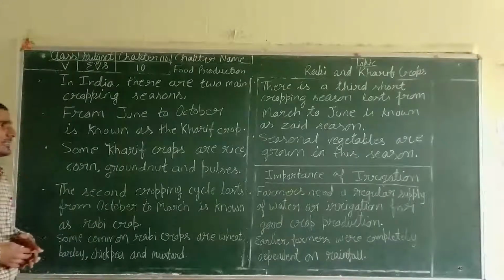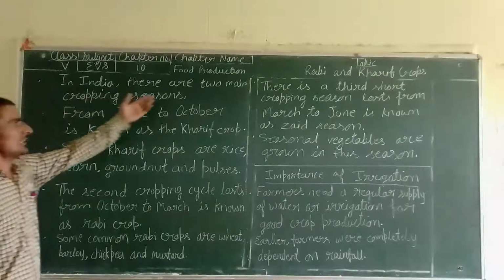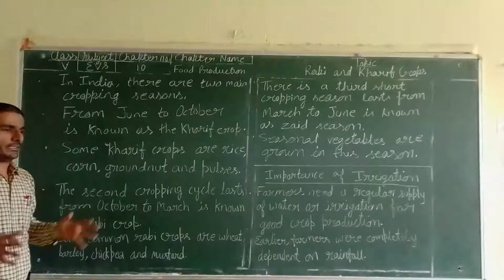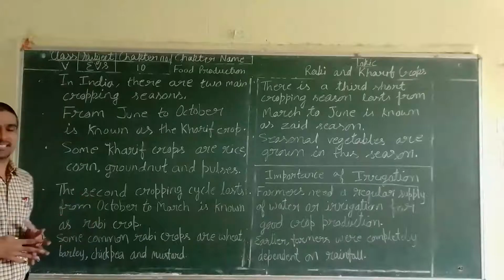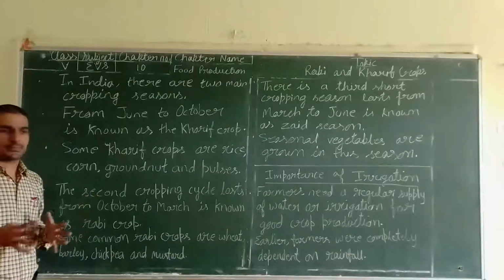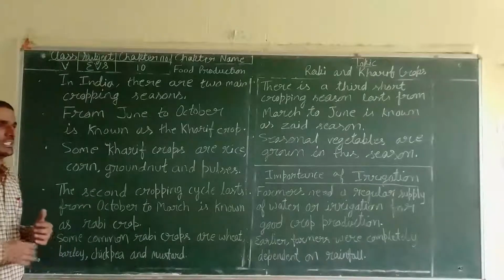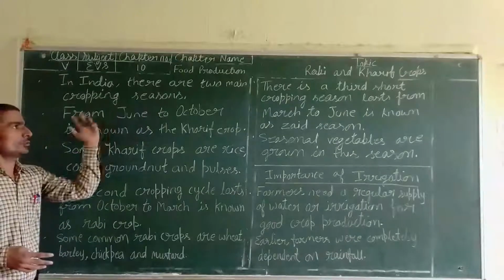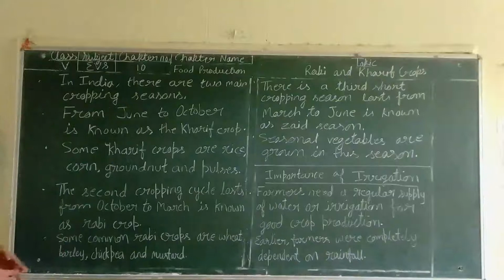Now we start with the crops that they produce in their fields. In India there are two main cropping seasons. All of you know that India is a country of changing seasons. Many seasons are present in our country according to the changing of the climate and the environment. So mainly there are two main cropping seasons.